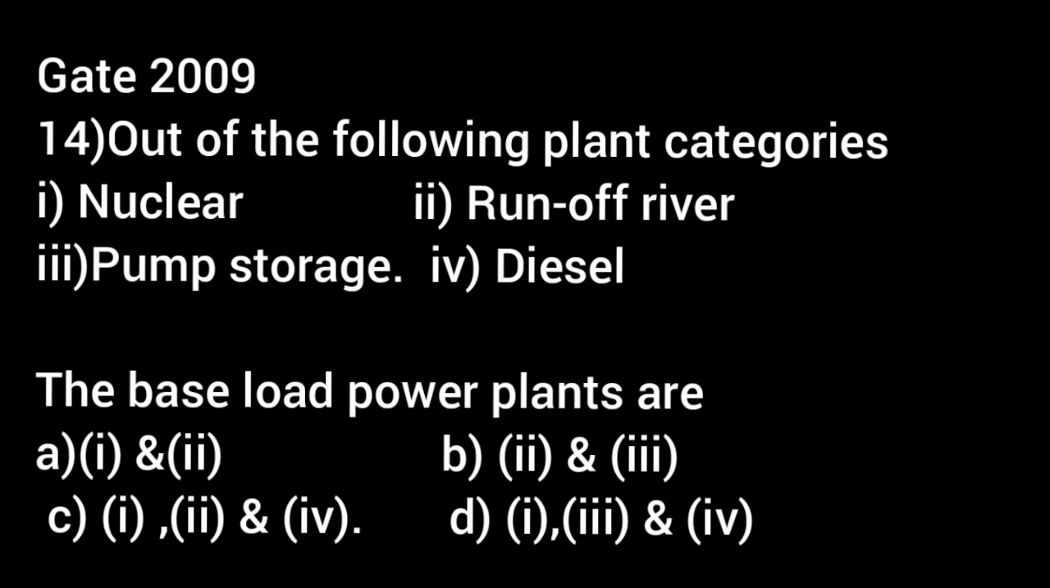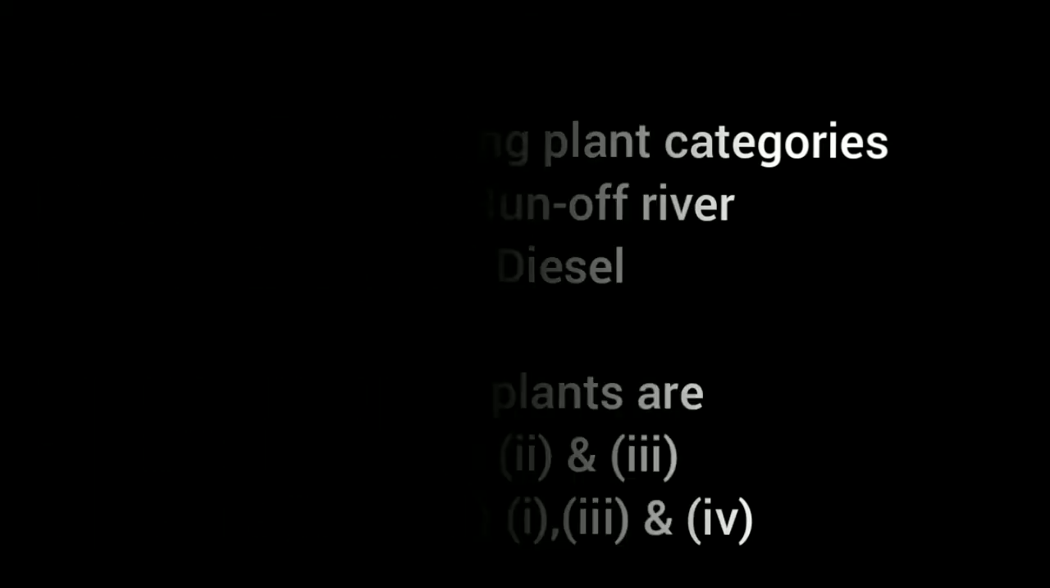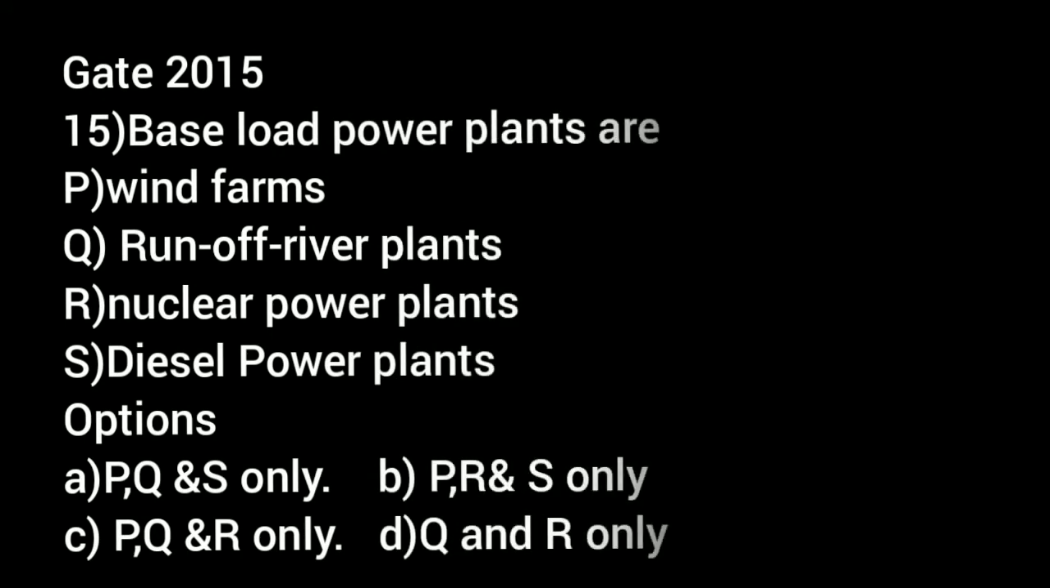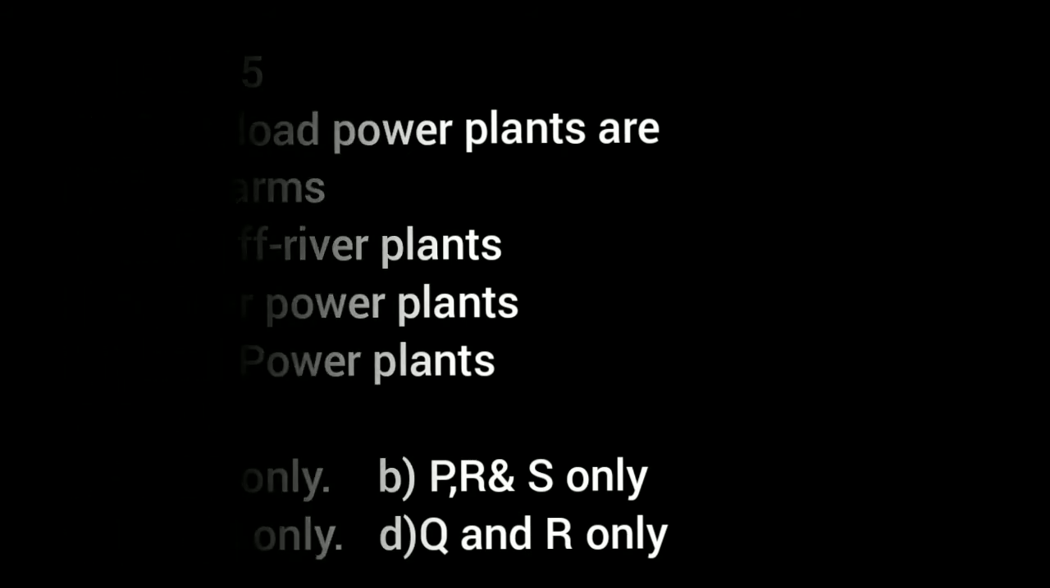Among the following plant categories, first nuclear, second run-of-river, third pump storage, and fourth diesel, the base load power plants are. You can choose from the options. Then the next question: base load power plants are first one, wind farms. Second one, run-of-river plants. Third option is nuclear power plants, and fourth option, diesel power plants. So you can choose from the options.